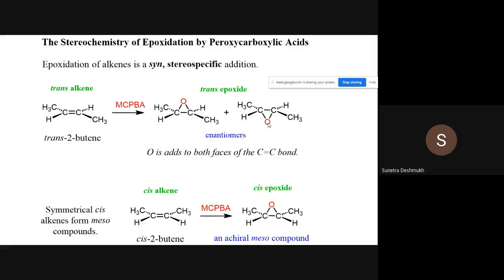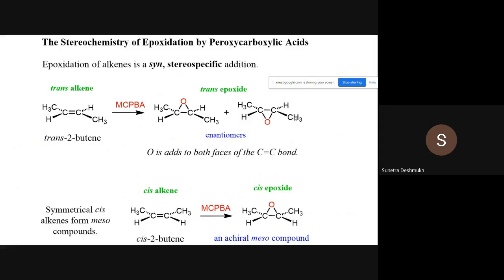So two types of different oxygen atoms. See how they have represented the oxygen here. This epoxide is present in the plane of the paper, and the remaining substituents, hydrogen and methyl, are present above and below.